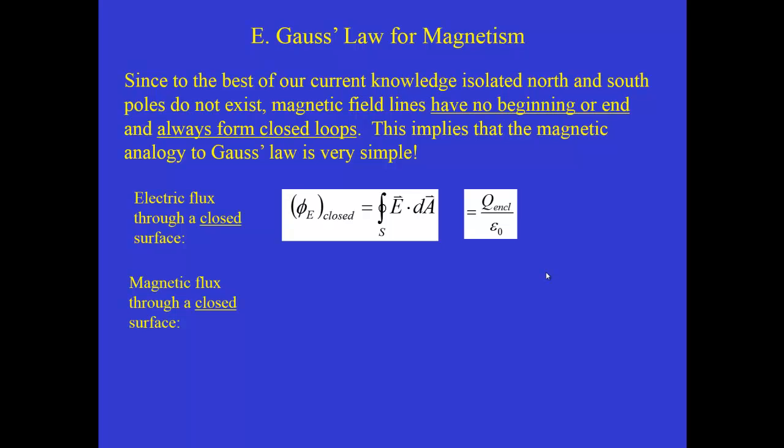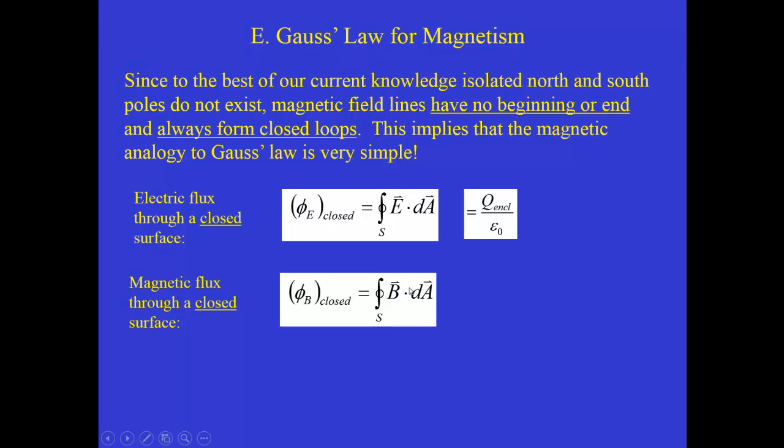But if what I've just said about magnetic fields is true, then the magnetic flux through a closed surface, even though we write it down the same way as the integral of B dot dA, where B is the magnetic field vector and dA is the normal vector to the surface, is zero, because there is no such thing as a net magnetic pole. You can never have just a single north pole or south pole. So this always has to be zero, and it's simply telling us a statement about the nature of magnetic fields.